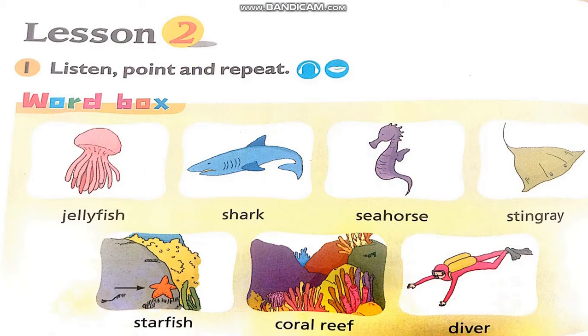Students' Book, Unit 3, Lesson 2. Exercise 1. Listen, point and repeat. Jellyfish, shark, seahorse, coral reef, rayfish, diver, starfish.